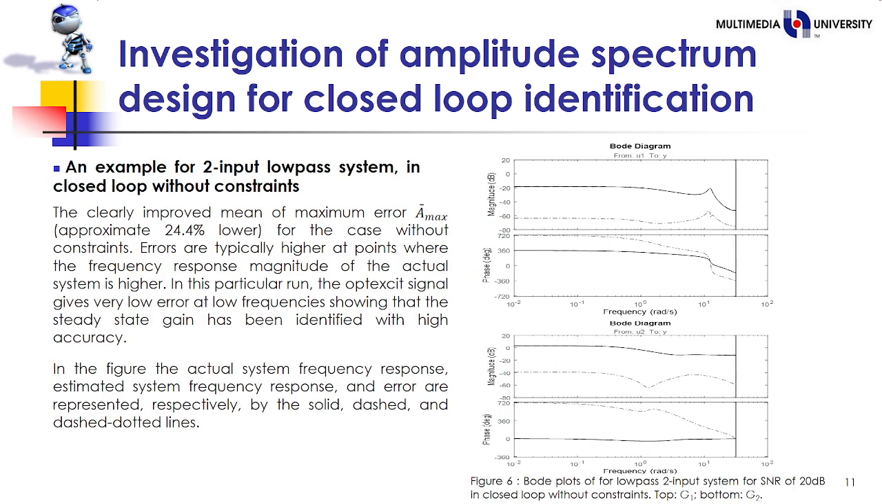An example for a two-input low-pass system in closed loop without constraint. In this figure, we can clearly see an improved mean of maximum error, approximately 24.4% lower. For the case without constraint, errors are typically higher at points where the frequency response magnitude of the actual system is higher. In this particular one, the operating signal gives very low error at low frequency, showing that the steady state gain has been identified with high accuracy.